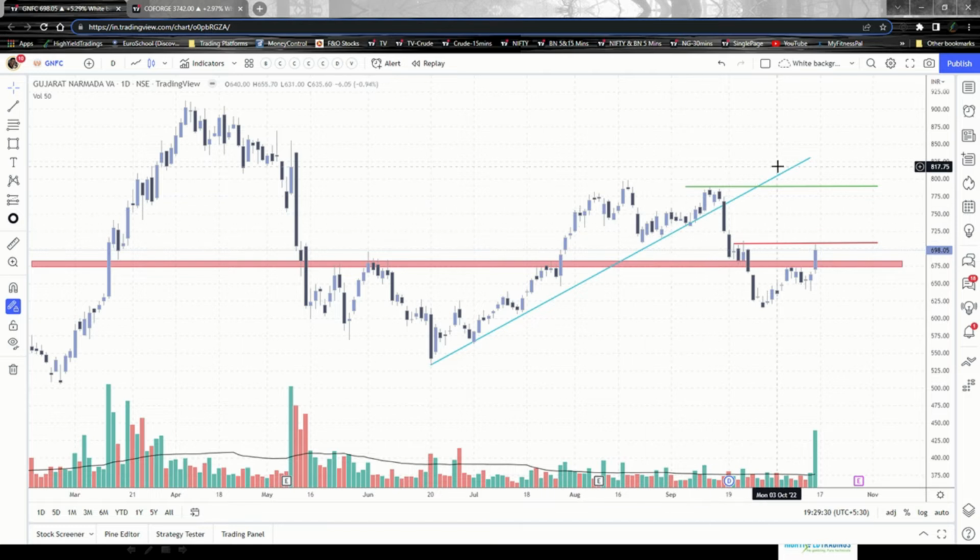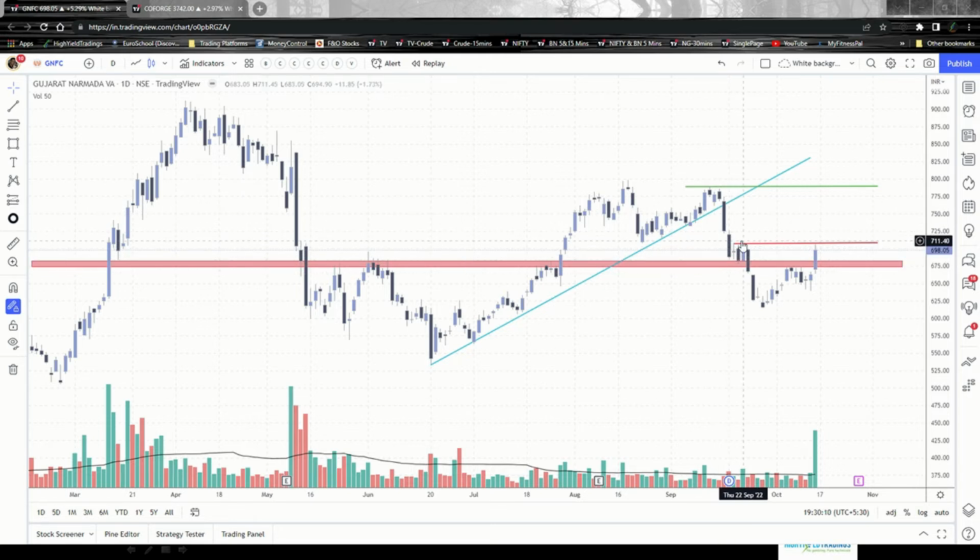that was continuously going up, and finally it was broken here somewhere on 16th of September 2022, and then it gave continuous two red candles. Normally what happens is when a trend line is broken, we need to wait. We expect the stock to be coming down and going up further, find a resistance somewhere here, and then we expect the stock to be falling like this. But in this case, it did not happen. It directly went ahead, or I would say directly fell with two big red candles.